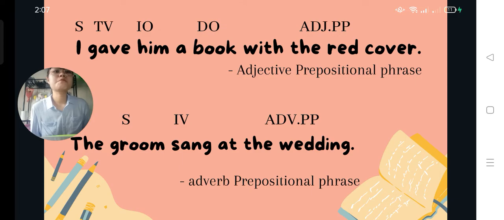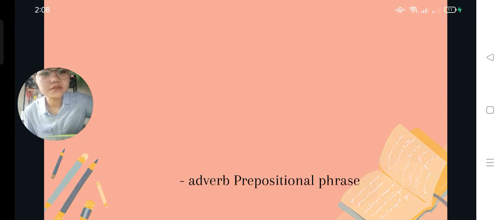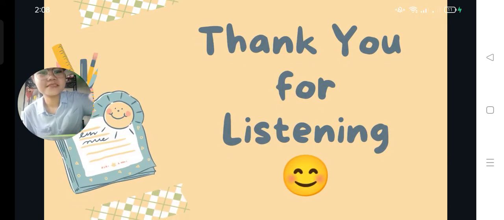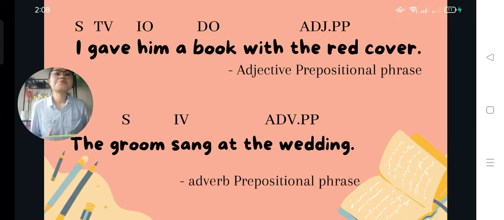Okay, so the last sentence that we have is, the groom sang at the wedding. So the word order is S, IV, ADV.PP. Subject, intransitive verb, adverb prepositional phrase.